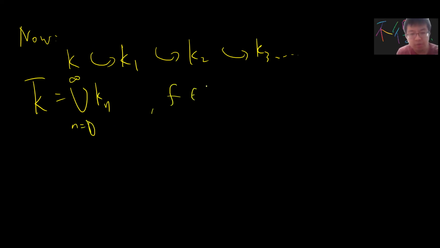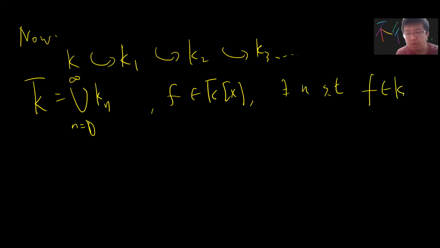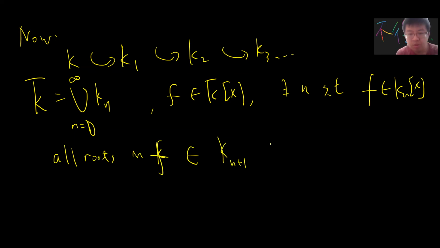If you take f belonging to K bar of x, there exists n such that f belongs to Kn of x, and all the roots of f will belong to Kn plus 1, which belongs to K bar. So each root is in K bar. So K bar is algebraically closed.